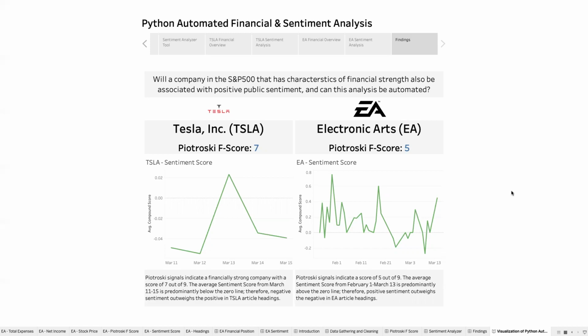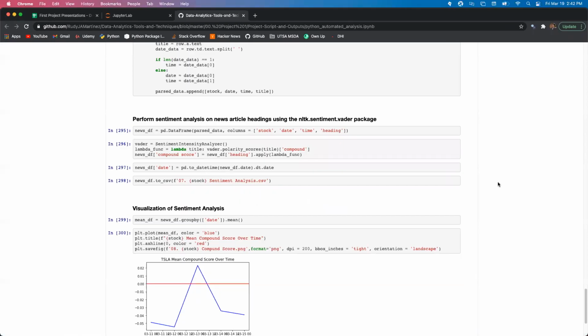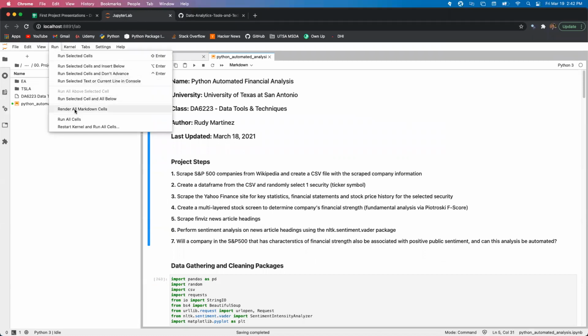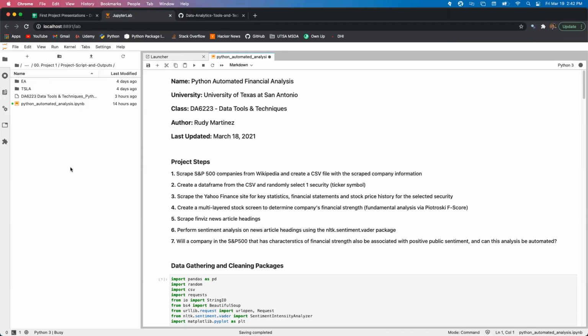Before concluding my presentation, I will run the Python script to show how everything comes together. So I'll do that now. I'll direct your attention to the left-hand side where you'll see the different CSVs that have been scraped will begin to be produced. And it may take a moment or two.